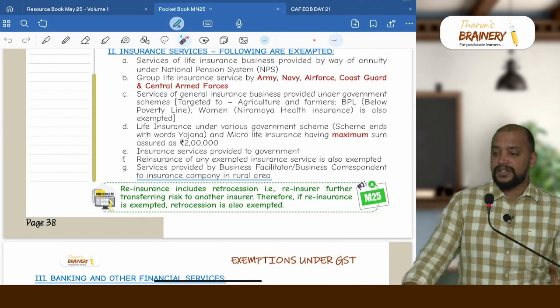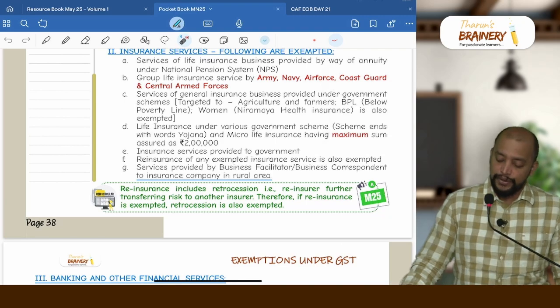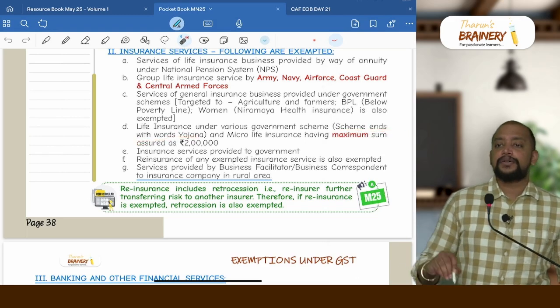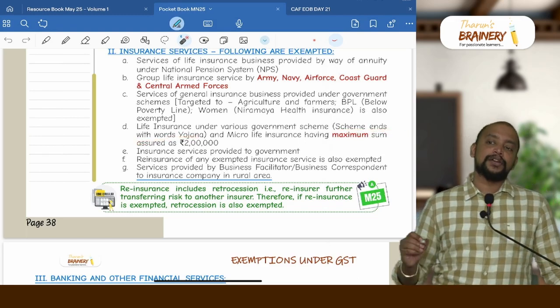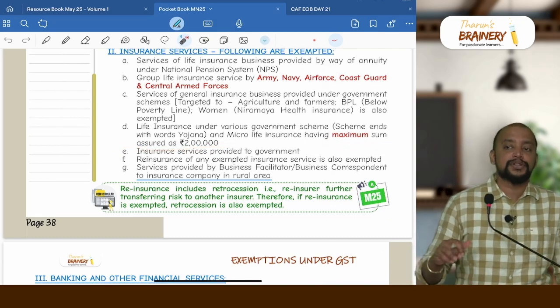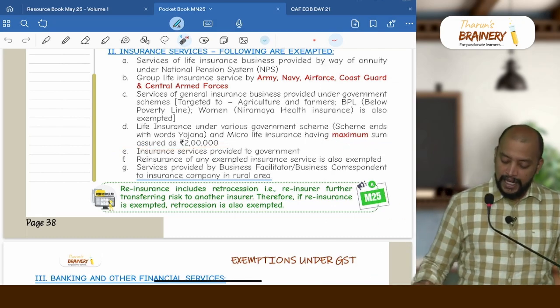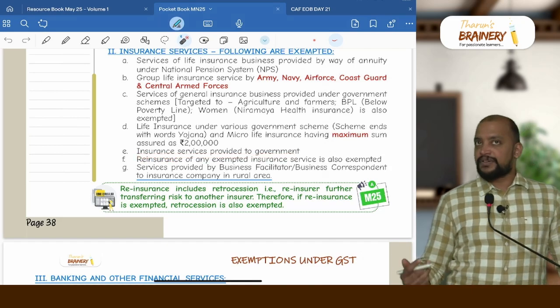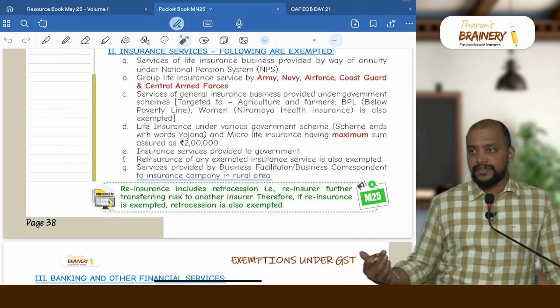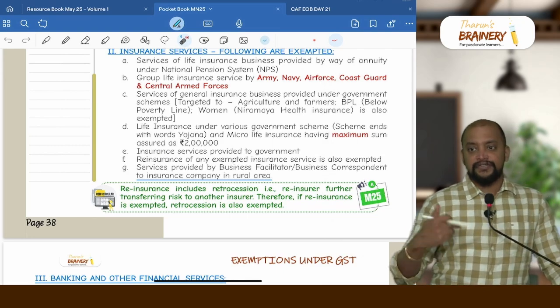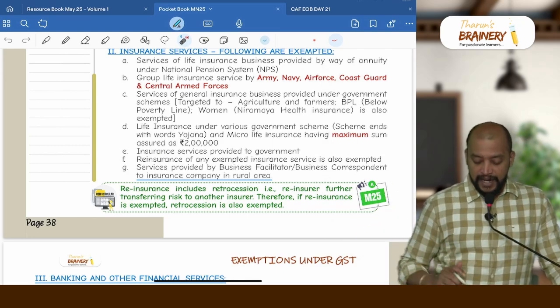That life insurance service will be provided under government notified schemes. So for government notified schemes, the scheme name ends with the word Yojana, and even micro life insurance is also exempted, but for micro life insurance the maximum sum assured is 2 lakhs, not the minimum sum assured, the maximum sum assured is 2 lakhs. Then insurance services provided to government are also exempted, which means government is receiving the insurance services. There is an insurance company, either general insurance or life insurance service provided to government, and the premium received will be exempted.